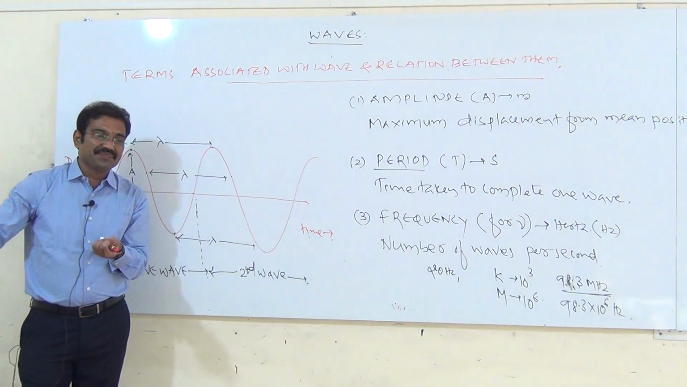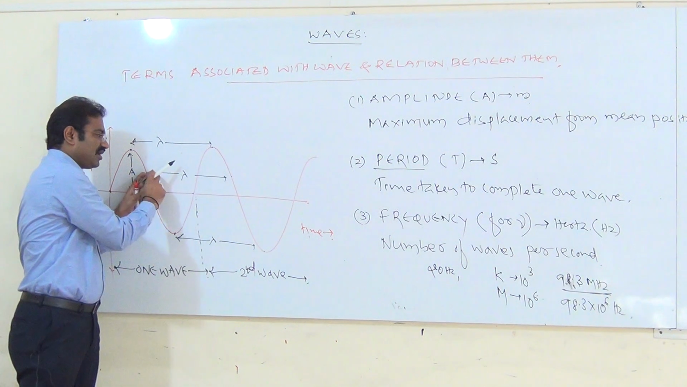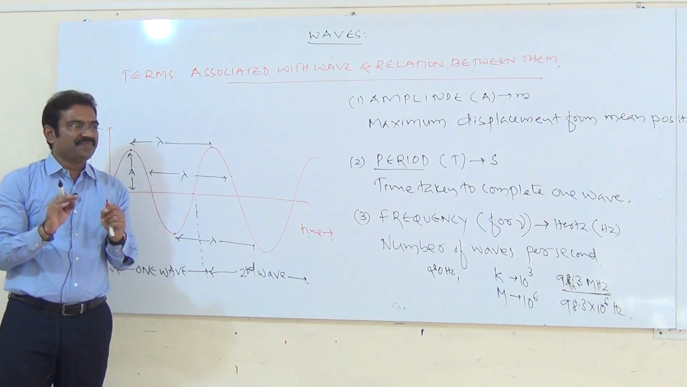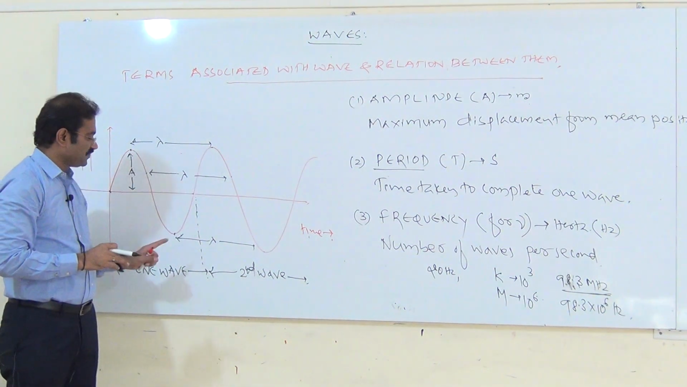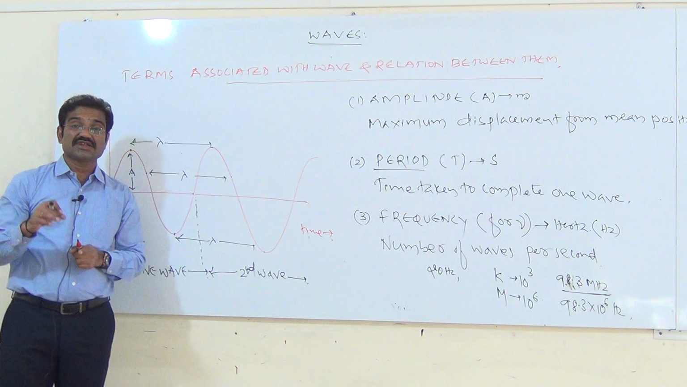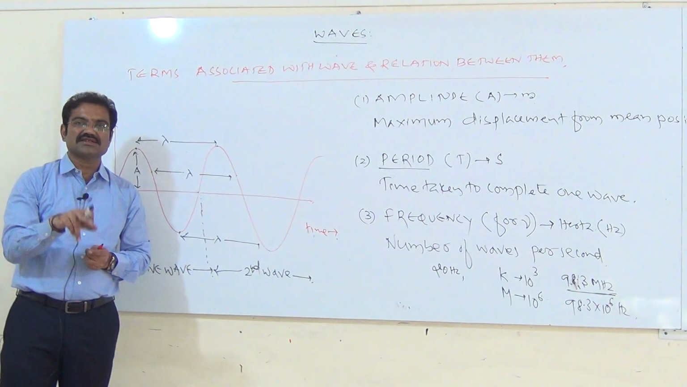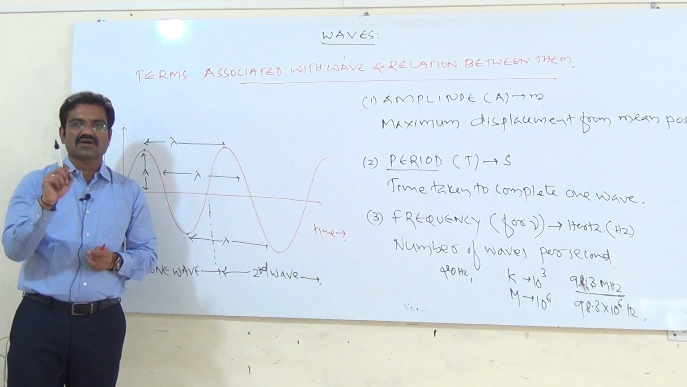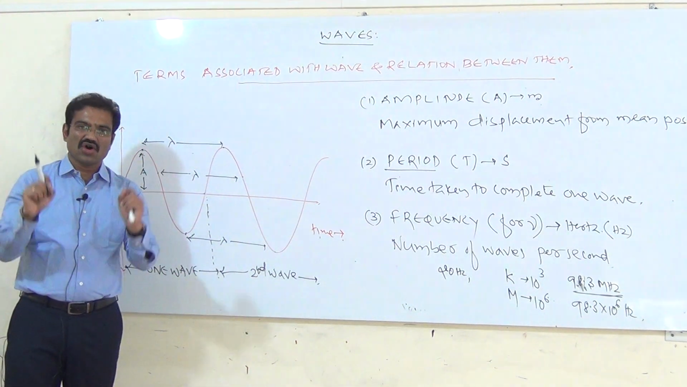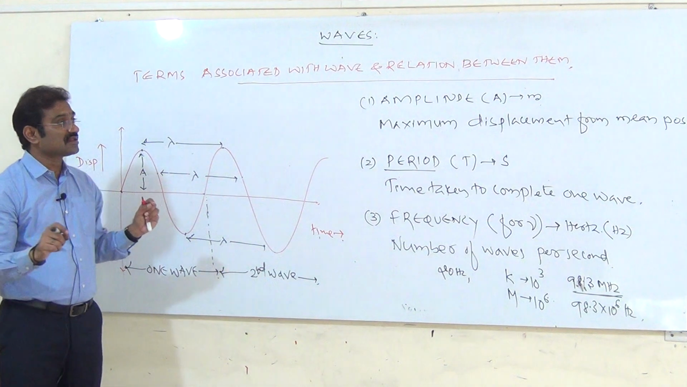So what is wavelength? It is the distance between two particles vibrating in the same phase. If you take a transverse wave, it is a distance between the two crests, or between the two troughs, or between two points which are in the same phase. If you take a longitudinal wave, instead of crest and trough, we use compressions and rarefactions. It is a distance between the two compressions, or between the two rarefactions, or between two points which are at the same phase.